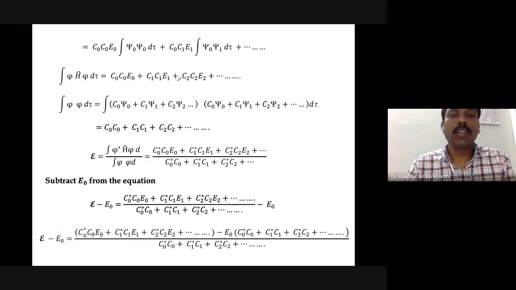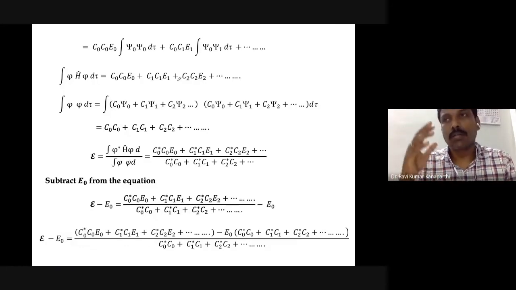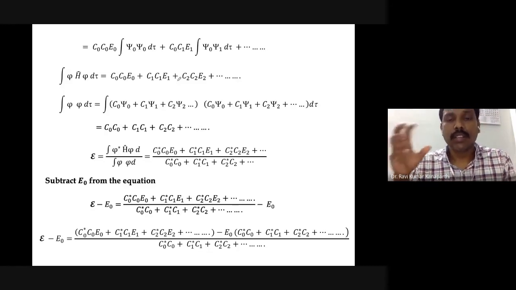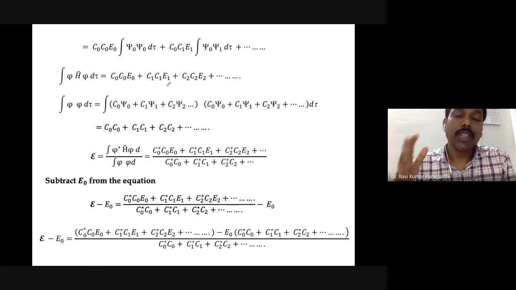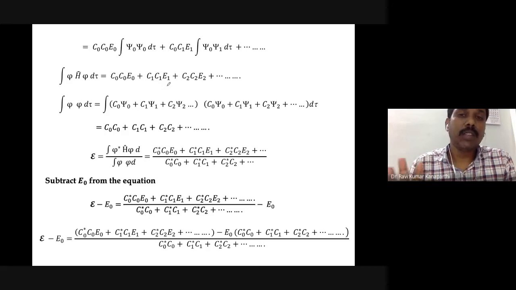Only the functions having integral psi 0 star psi 0 d tau, and the corresponding coefficient, will survive, and the rest will vanish. Similarly, integral psi 1 star psi 1 d tau, that particular term and its coefficient will survive, and the remaining things will vanish.